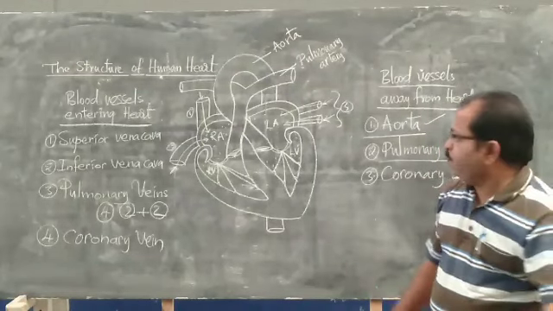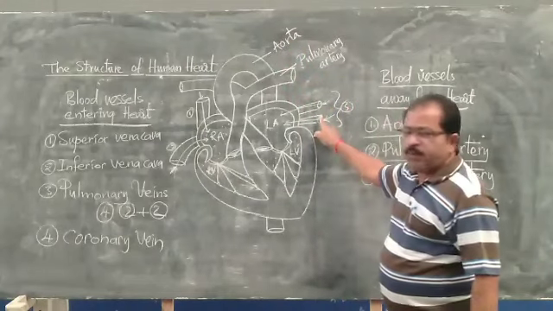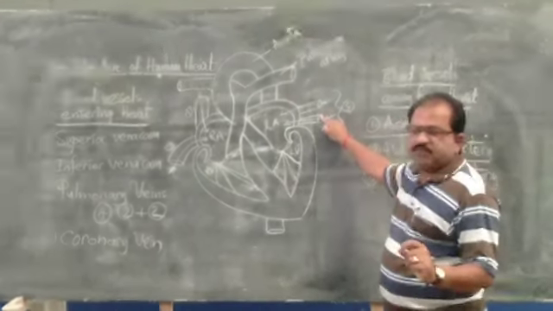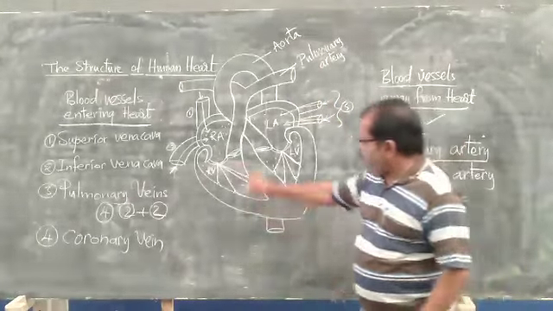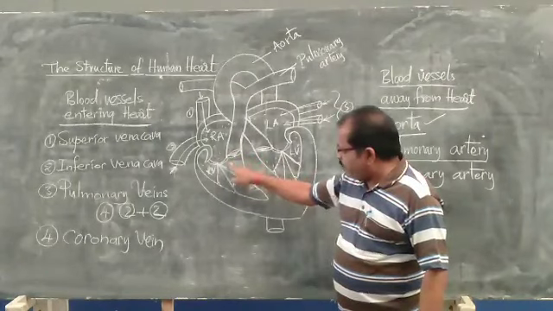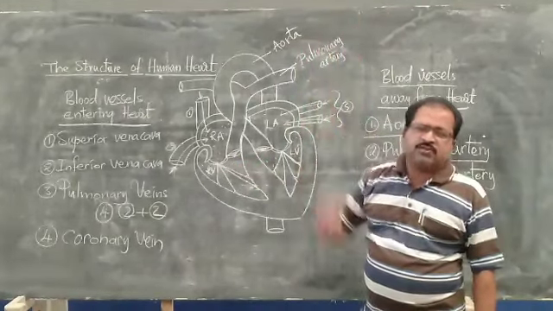Then the oxygenated blood is brought by the pulmonary veins. So the pulmonary artery carries deoxygenated blood from the right ventricle to the lungs.